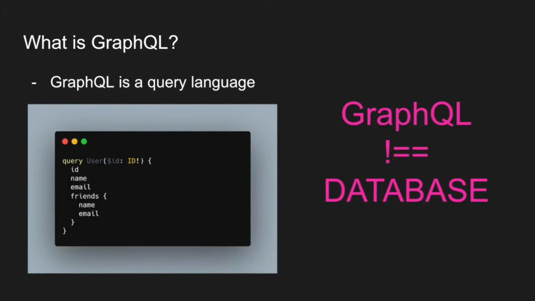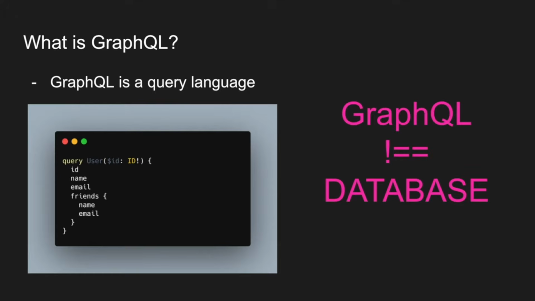So what exactly is GraphQL? Well, if you searched that question on Google before, you've probably seen a very broad explanation, probably saying something like that GraphQL is a query language. And what exactly does it mean for GraphQL to be a query language? Well, many of you guys might have heard in the past that SQL is a query language, right? It is a query language, and that might imply and create this false notion that GraphQL is something related to a database, or GraphQL is a database. But that's not true at all.